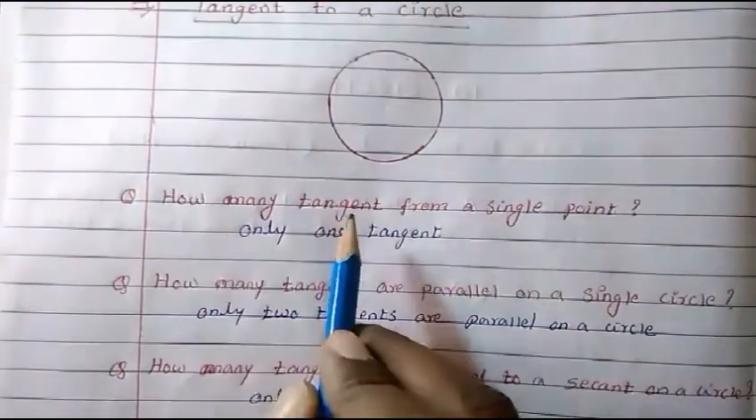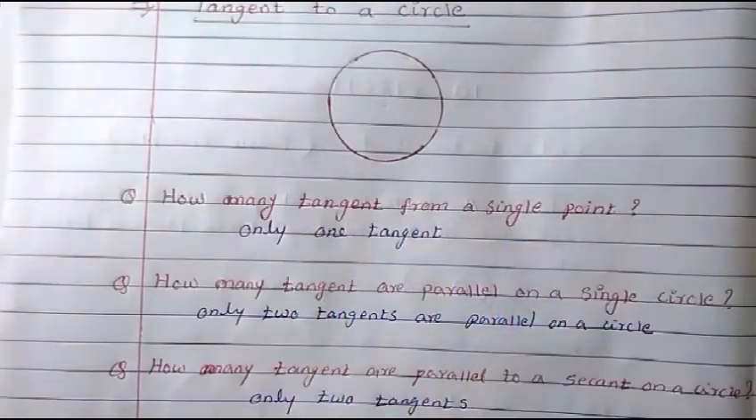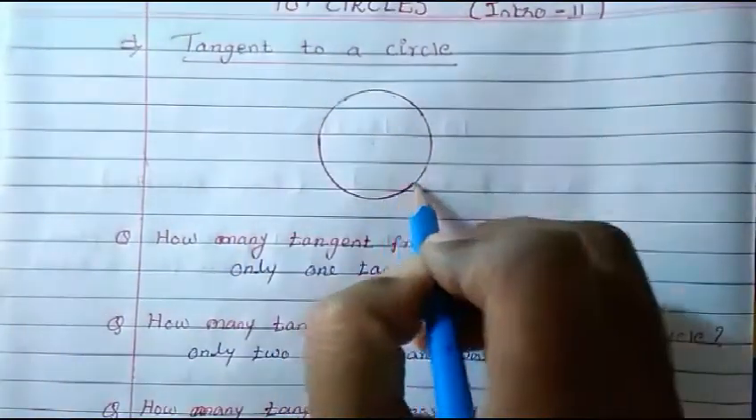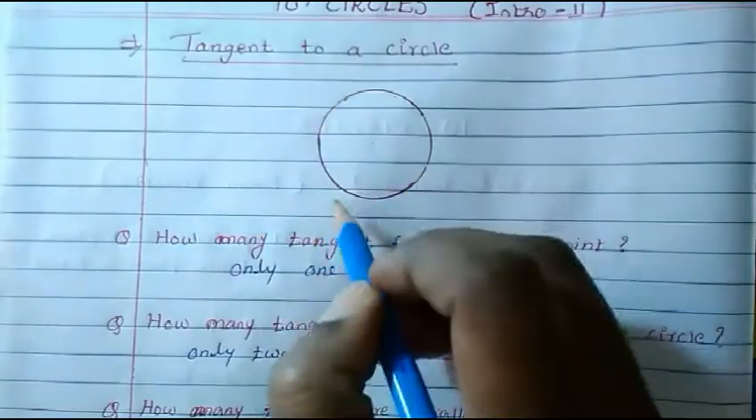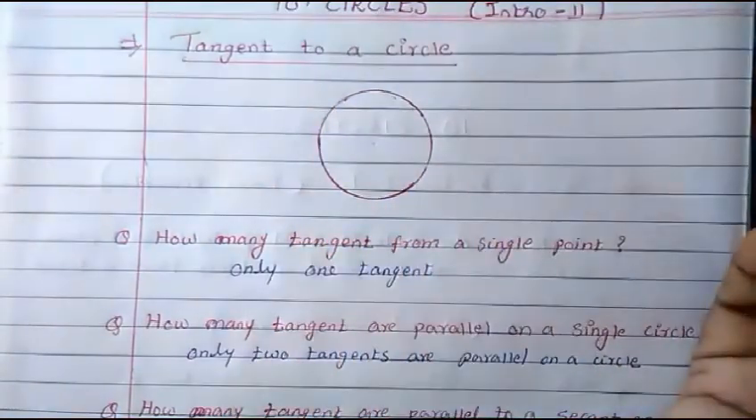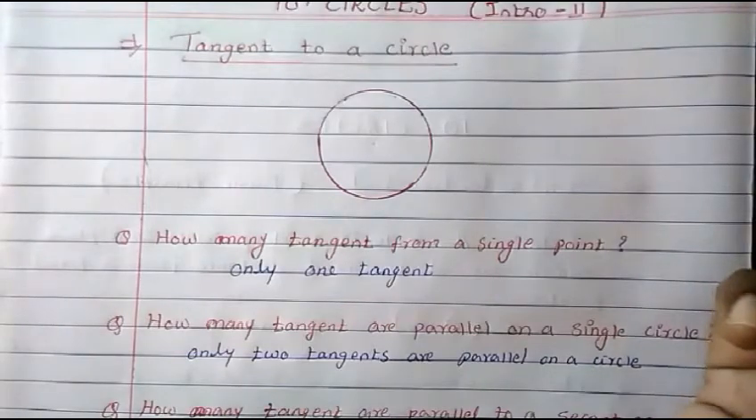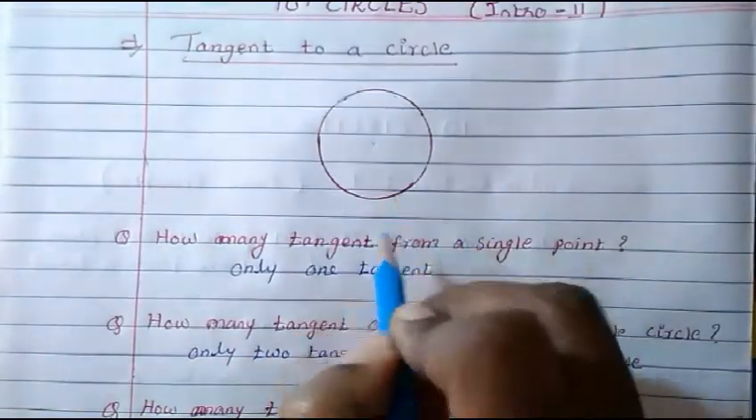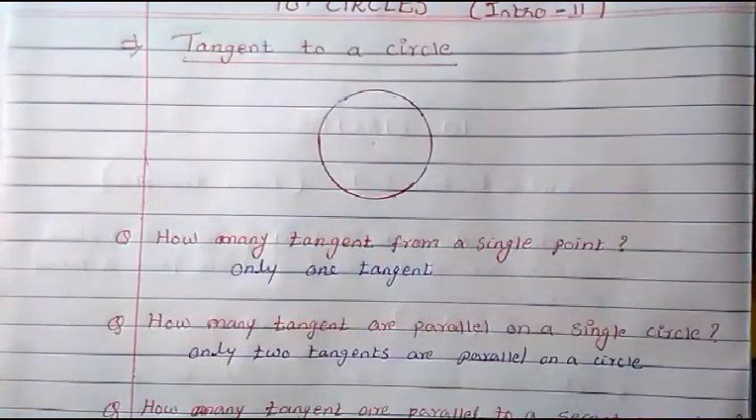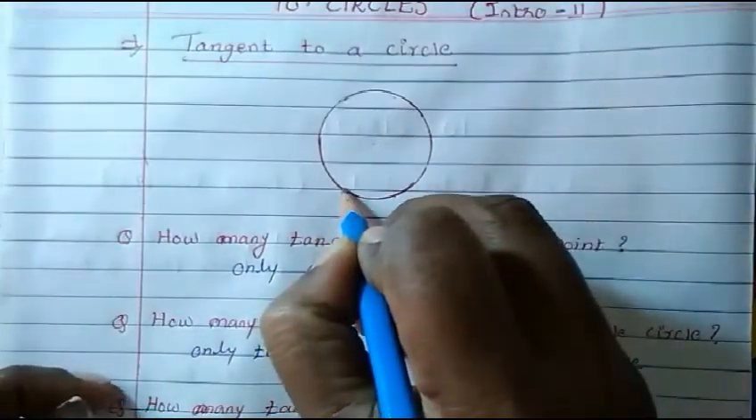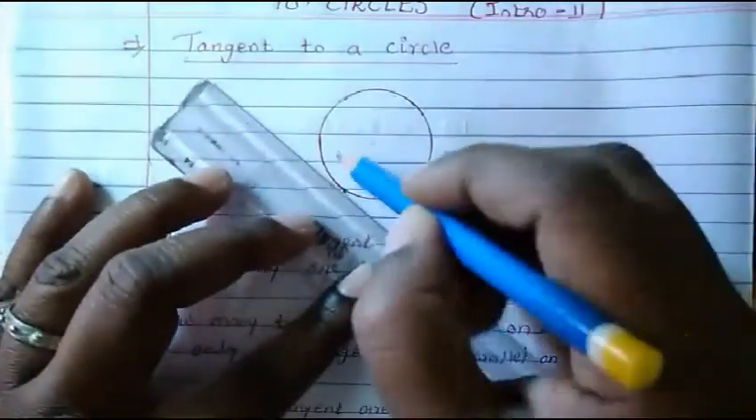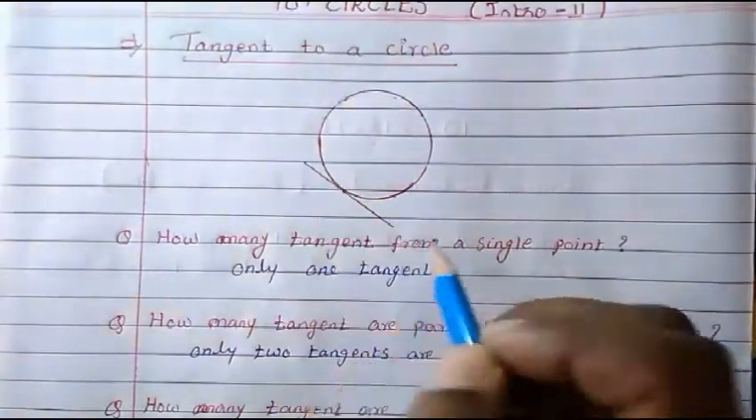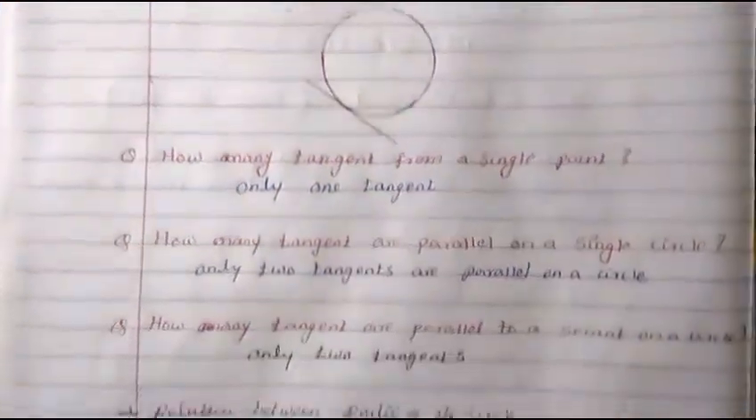How many tangents from a single point can we draw? In a circle there are infinite number of tangents because there are infinite number of points. Therefore, at each point there can be an infinite number of tangents. But how many tangents from a single point? From a single point there can be only one tangent. So if you take a point here, from this point there can be only one tangent. That's very important.